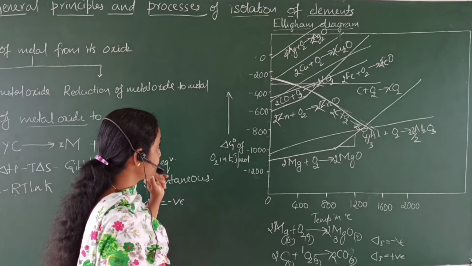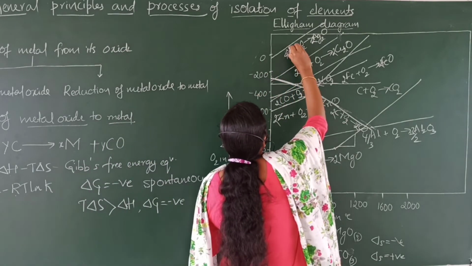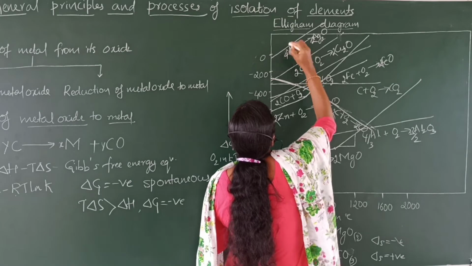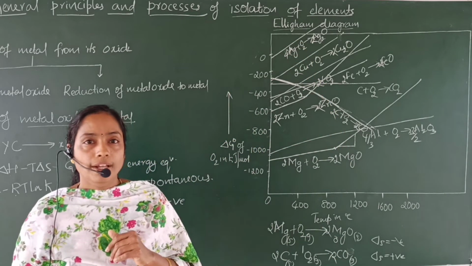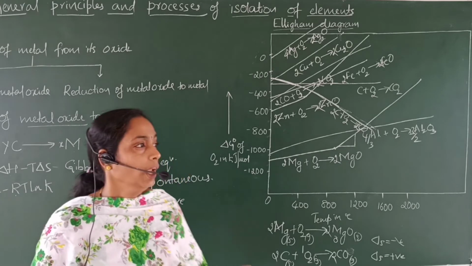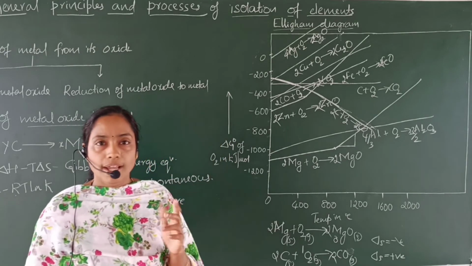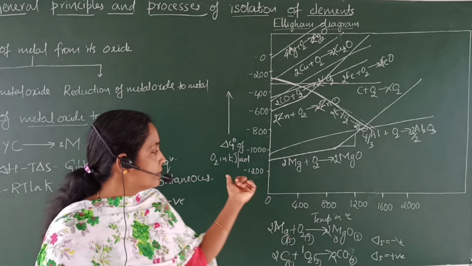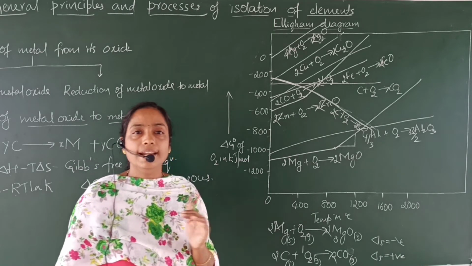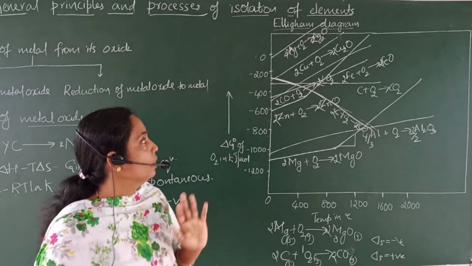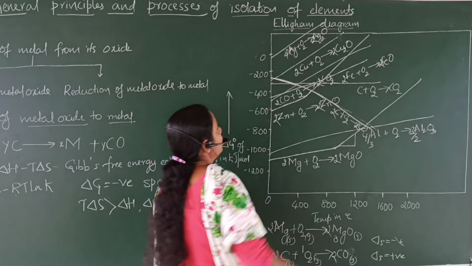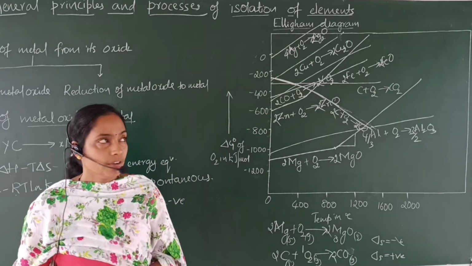The next one: if the graph crosses the zero line, then delta G naught value becomes positive. And if the delta G naught value is positive, then such metal oxide readily decomposes to give the respective metal. For example, here you take the formation of silver oxide.